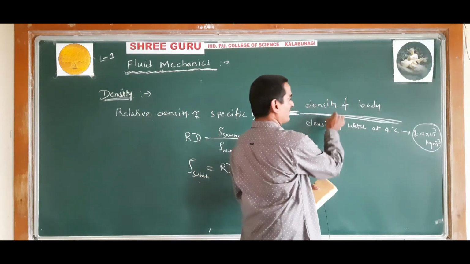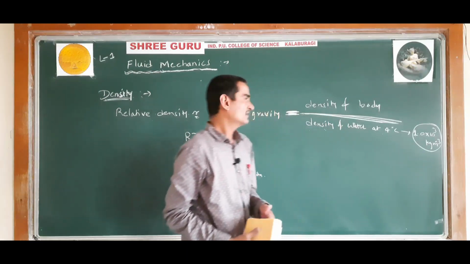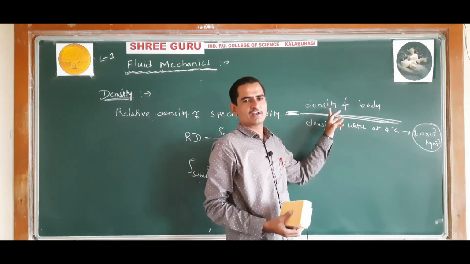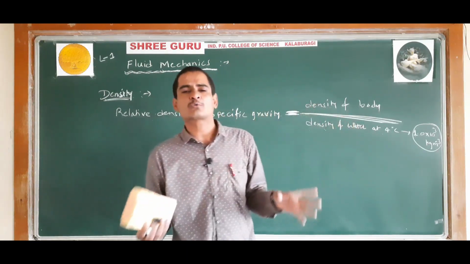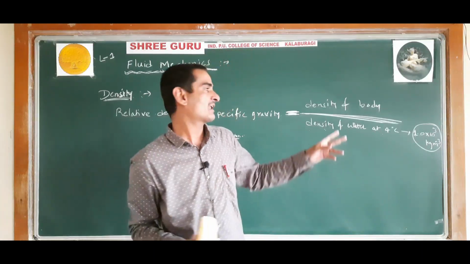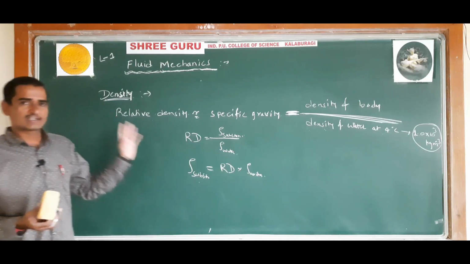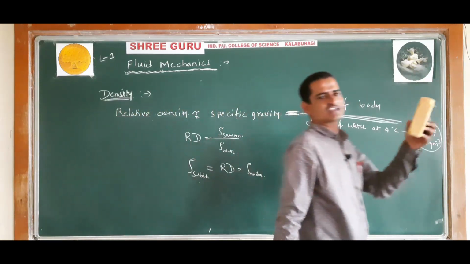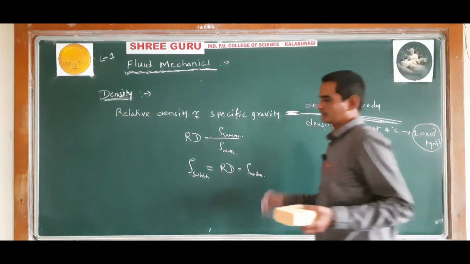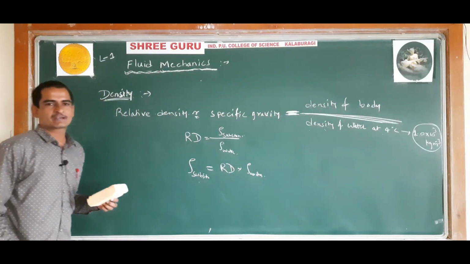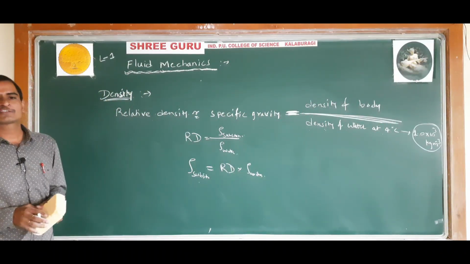Density divided by density, no unit, no dimension. It is the ratio of two similar physical quantities, therefore it is unitless and dimensionless, just a number. So, relative density or specific gravity. Understood?